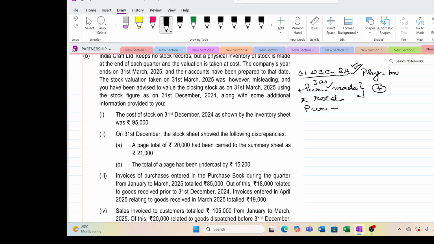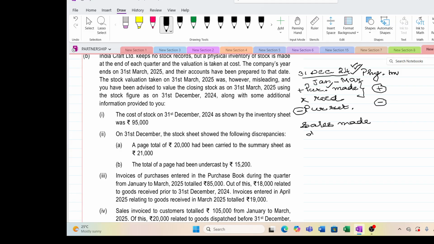During Jan to March, whatever purchases were made and stock received at site has to be added back, and any purchases returned has to be removed, because that stock is not available with us as on 31st March 25. And you have to subtract the sales made during, first if you understand this, the sum will become very, very easy for you.